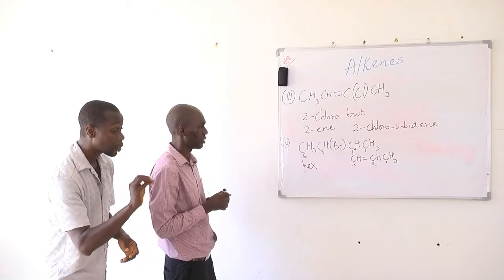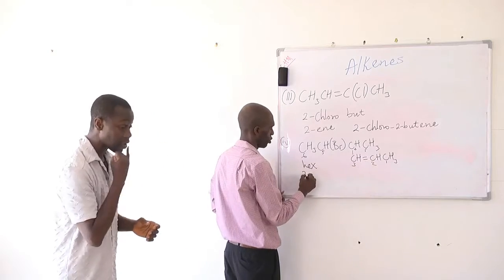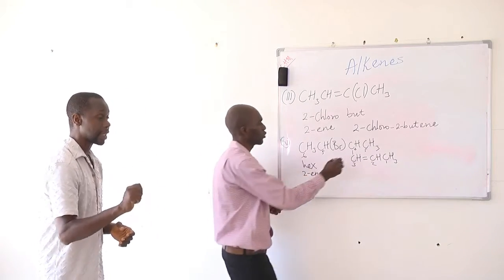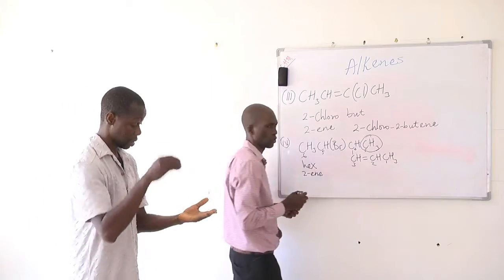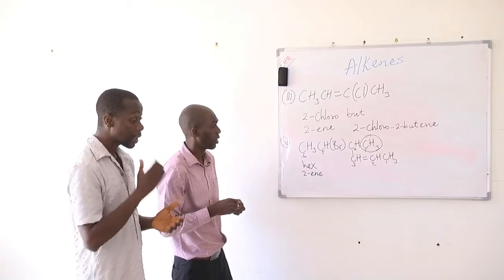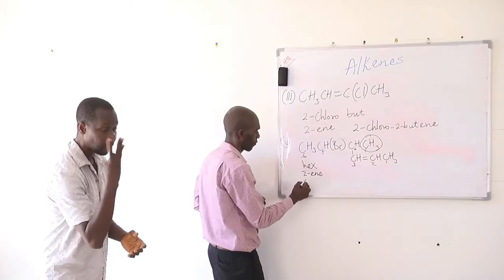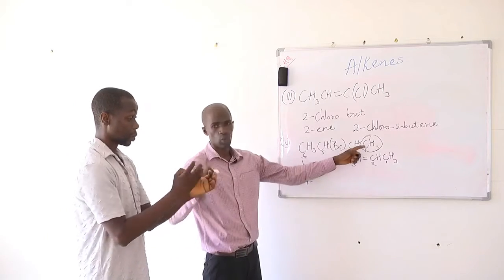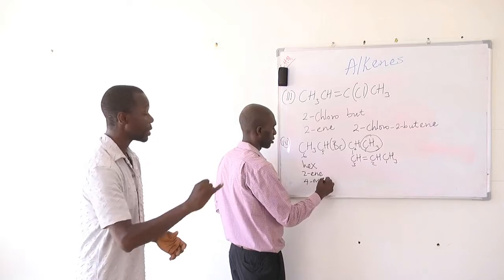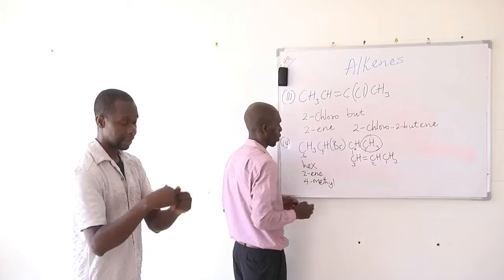And what do we do next? We give the lowest numbering to the functional group, which is 2 here. So the functional group is on carbon number 2. Then this group here is not part of the longest hydrocarbon chain. So we name it as a substituent. And then we need to mention its position. So this is attached to carbon number 4. So we write 4. And then the group is made up of only one carbon. Then the prefix for 1 is meth. And then since it's an alkyl group, we add the suffix -yl.